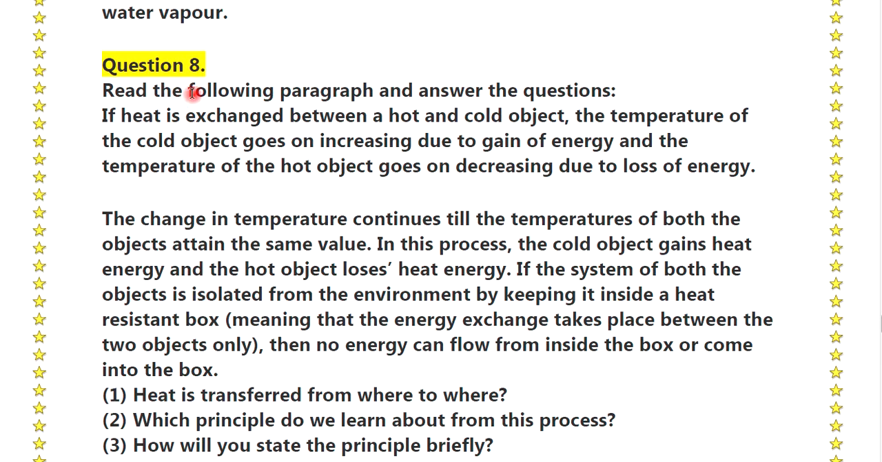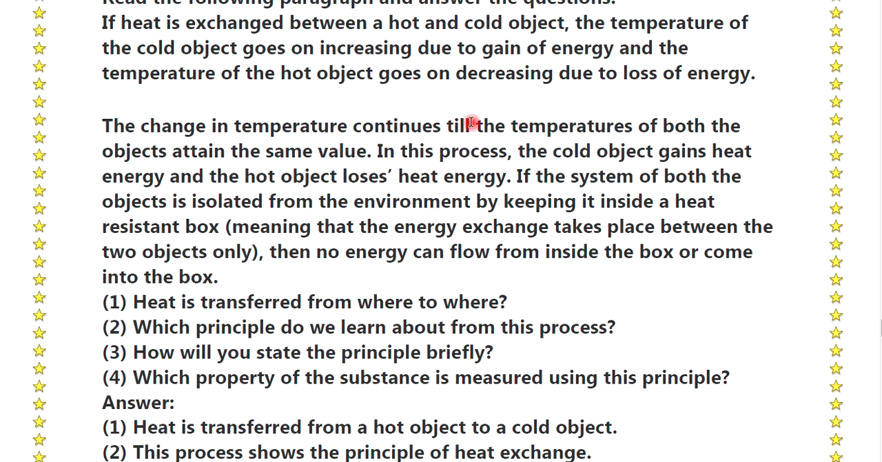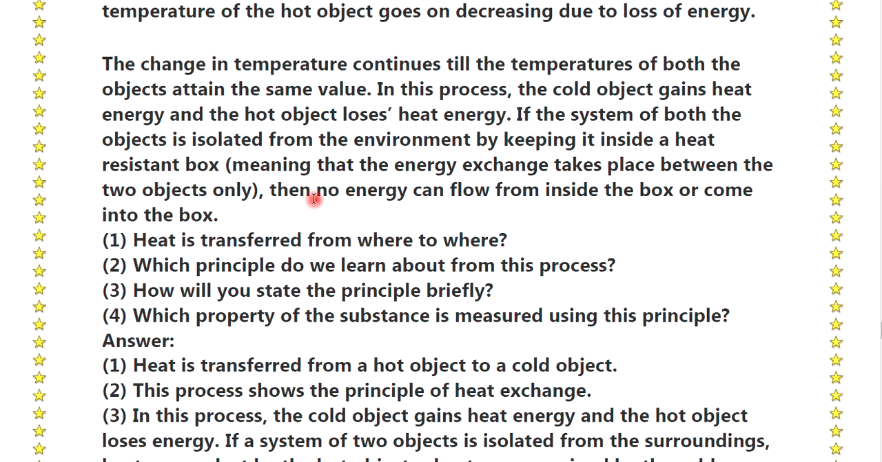Question number 8. Read the following paragraph and answer the following questions. In the heat exchange between a hot and cold object, the temperature of the cold object goes on increasing due to the gain of energy, and the temperature of the hot object goes on decreasing due to the loss of energy. The change in temperature continues till the temperature of both objects attain the same value. In this process, the cold object gains heat energy and the hot object loses heat energy. If the system of both objects is isolated from the environment by keeping it inside a heat resistance box, then no energy can flow out of or into the box.